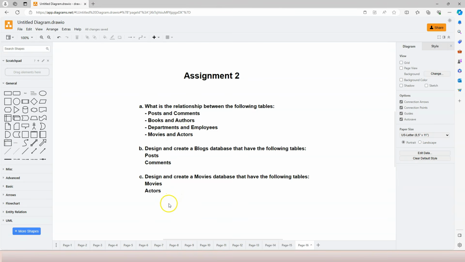So there are 3 different tasks in this assignment. The first one is to identify the relationships between the following tables: posts and comments, books and authors, departments and employees, last but not least, movies and actors.